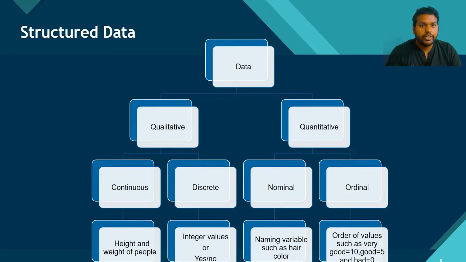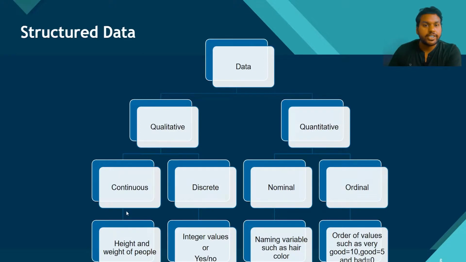Okay, moving forward, how is structured data classified? Data is classified in two categories. One is quantitative and the other is qualitative. Now this is again classified in two categories. One is continuous and one is discrete, whereas the qualitative data is classified in the nominal and ordinal way.